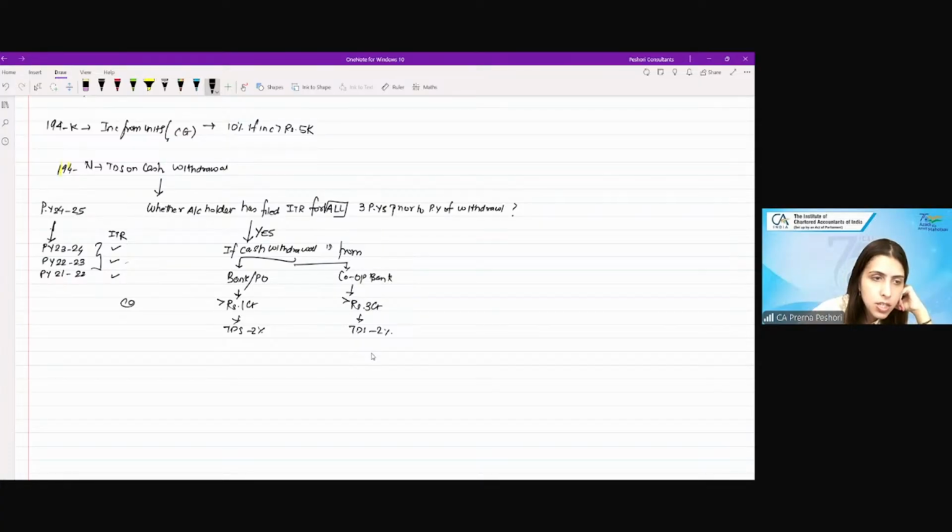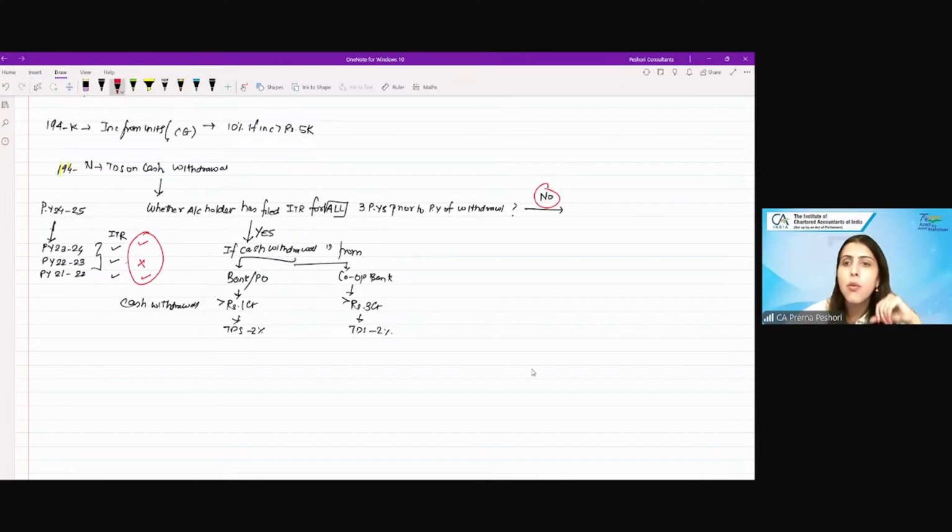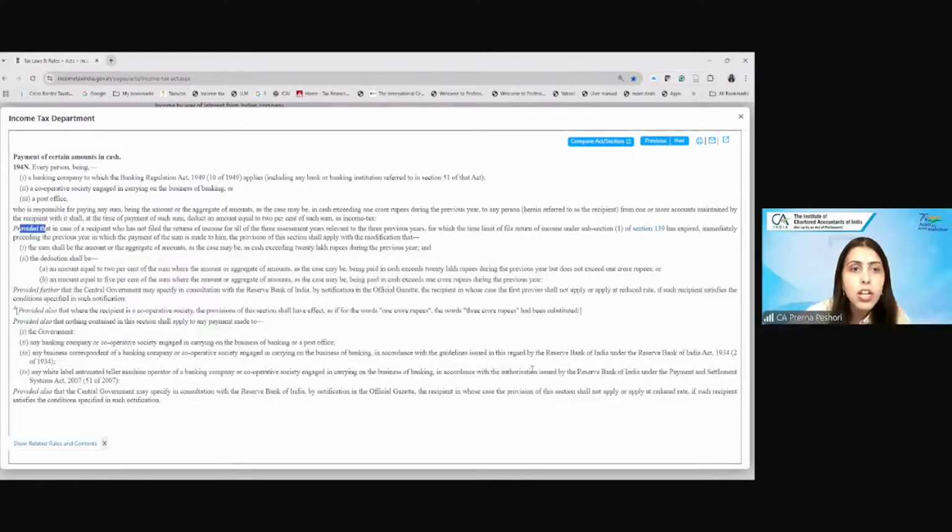Are we clear? So this is the limit of the cash withdrawal. If this answer would have been no, meaning in one of the years I have not filed, then this answer becomes no, right? So in that case, what they say is, the amount will be 20 lakh, right?